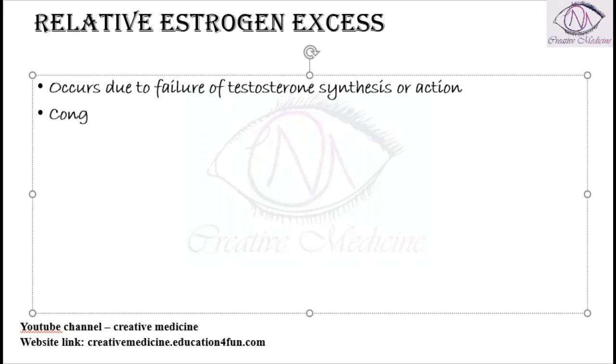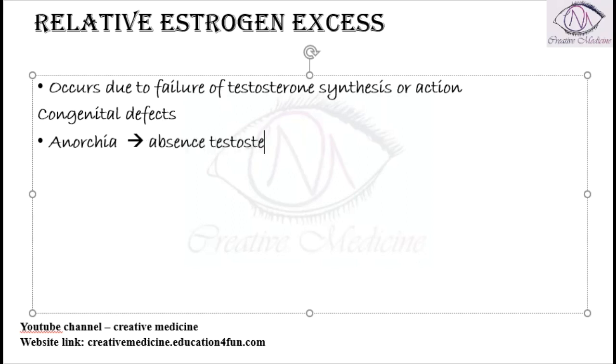So this relative estrogen excess is seen in congenital defects like anorchia, where there is absence of testis. If there is absence of testis, then there is absence of testosterone. Obviously, because of absence of testosterone, the estrogen which is present in the body will result in gynecomastia. In Klinefelter syndrome, atrophied testis is seen. Because of this atrophied testis also, there is absent testosterone, and because of absent testosterone, relative estrogen excess is seen.